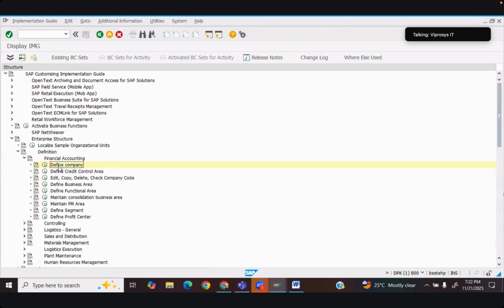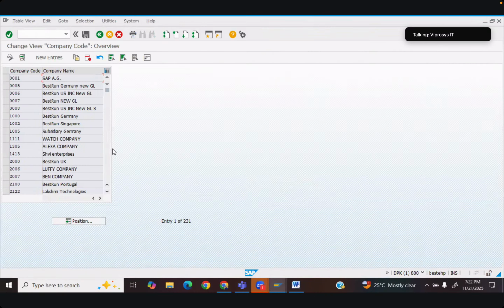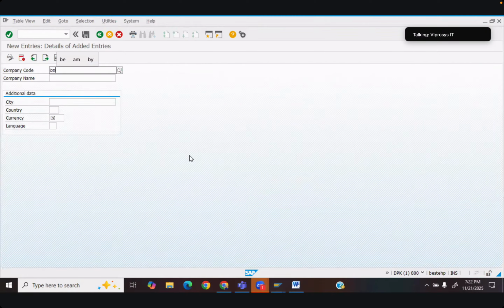Now we'll go with edit company, edit copy delete check company code. This is mandatory, company code is mandatory. So I will go for copy delete check company code, or edit company code, and I'll click on new entries. In the new entries, I'll give it as BMW I. As I told you, it can have only 4 characters, and the 4 characters in the company code should be unique.